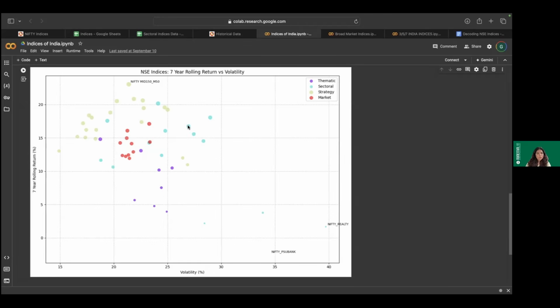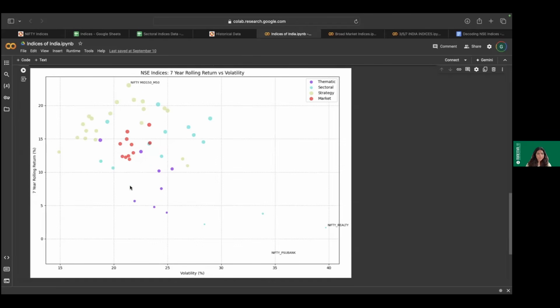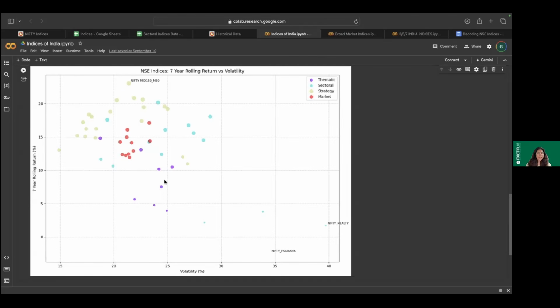And sectoral is spread across different quadrants. It's there in the fourth, it's there in the second, it's there in the first. So sectoral indices are spread across this canvas. Thematics are somewhere concentrated on the lower part of the canvas. But by and large, what we can see is that the strategies we have been talking about are in the low volatility, high return second quadrant, with Nifty Midcap 150 Momentum 50 being the highest in terms of returns.